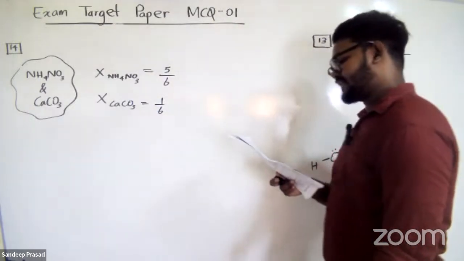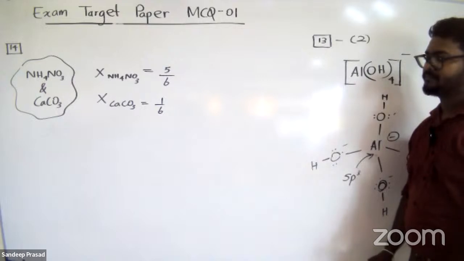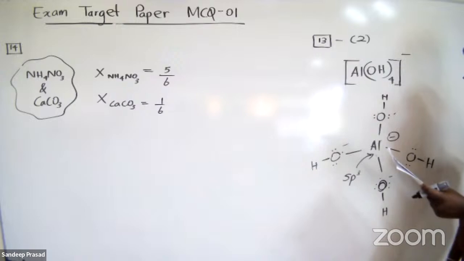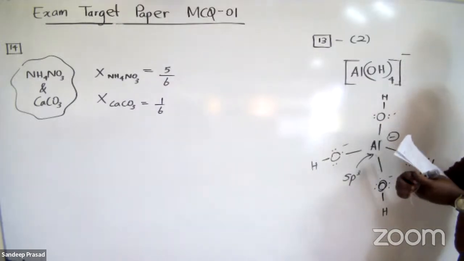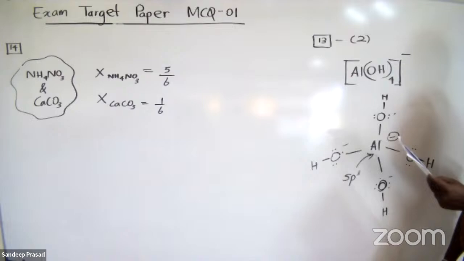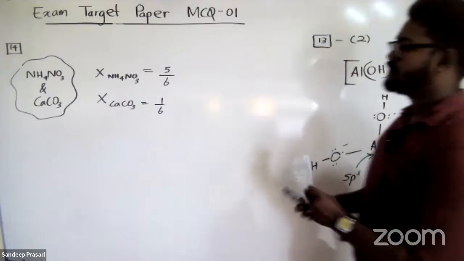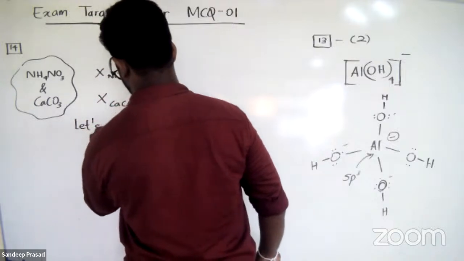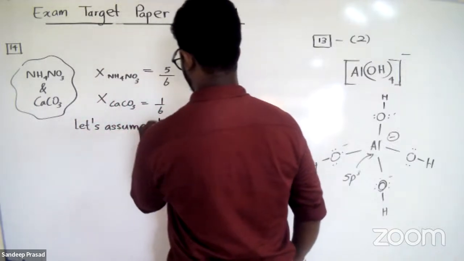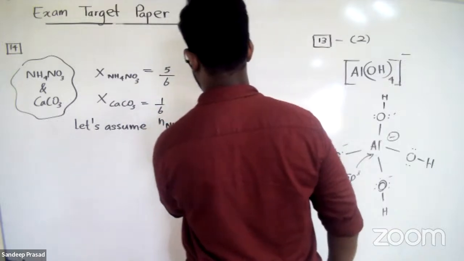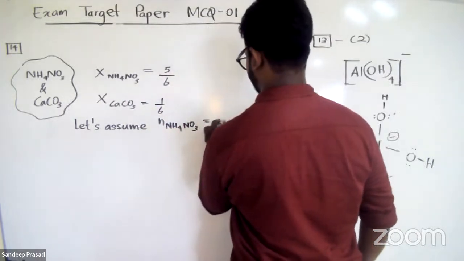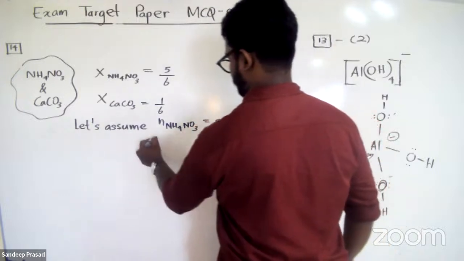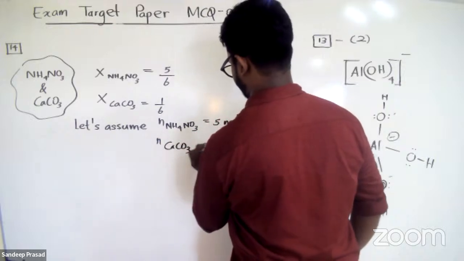So the mass percentage of calcium carbonate, how can we find it? Let's take it this way. Let's assume the number of ammonium nitrate moles is 5 and the number of calcium carbonate moles is just 1 mole.